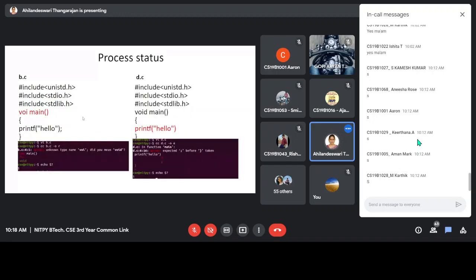And here is the example for failure. Suppose assume that this is my program. Here void is misspelled, a spelling mistake. So when I am executing this program, there is an error. Then I am typing the command echo $?. What will be the status of this program? Exit status is 1. It is a failure case. If you take this one, here a semicolon is missing. Again it is an error when I am compiling it. What will be the exit status? It is 1 again because it is a failure case. So process status can be obtained by using this command.